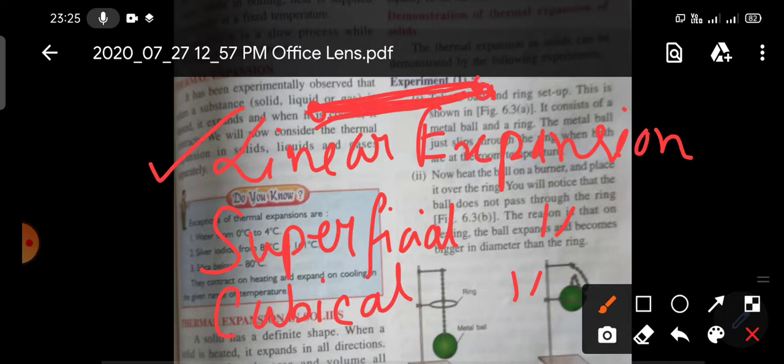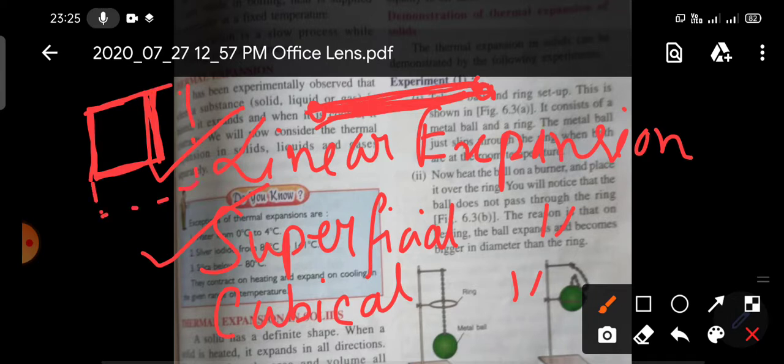So what is superficial expansion? Superficial expansion means if due to heating only the area of any substance increases, then it is called superficial expansion. For example, suppose you have a metallic plate. Now if you heat this metallic plate, what will happen? The area of this metallic plate will increase. So this is the example of superficial expansion.